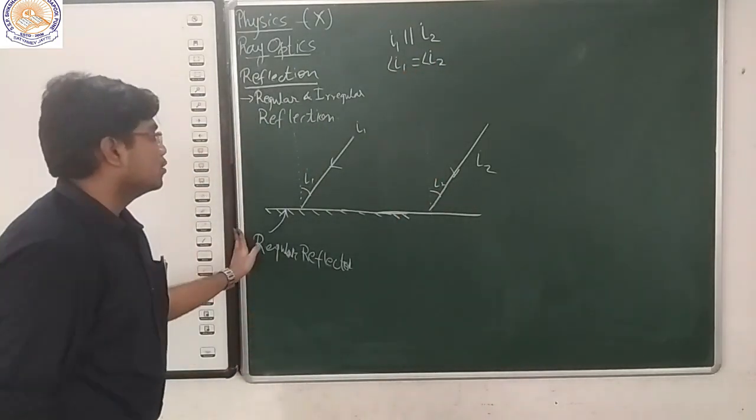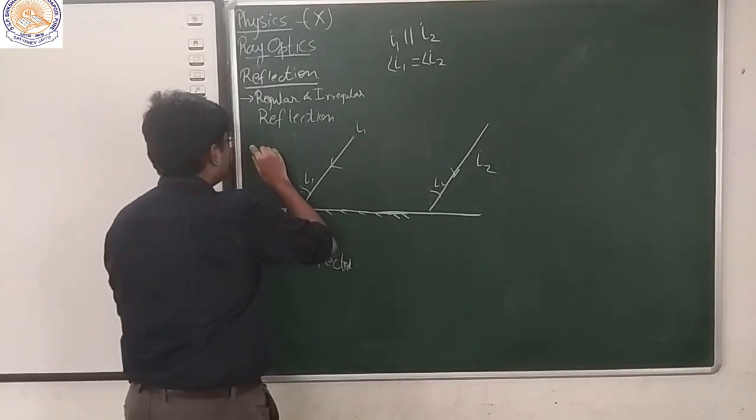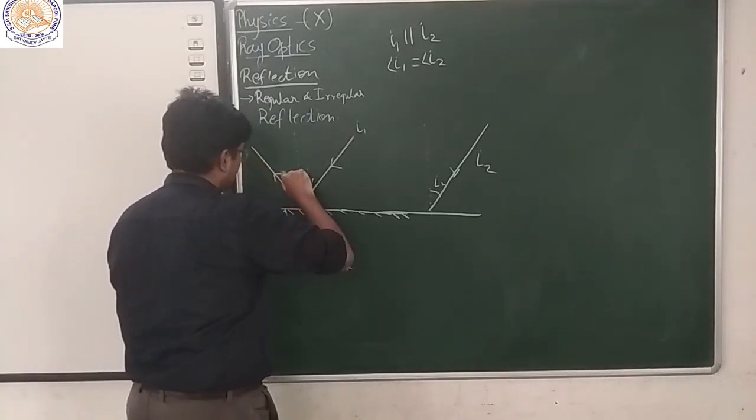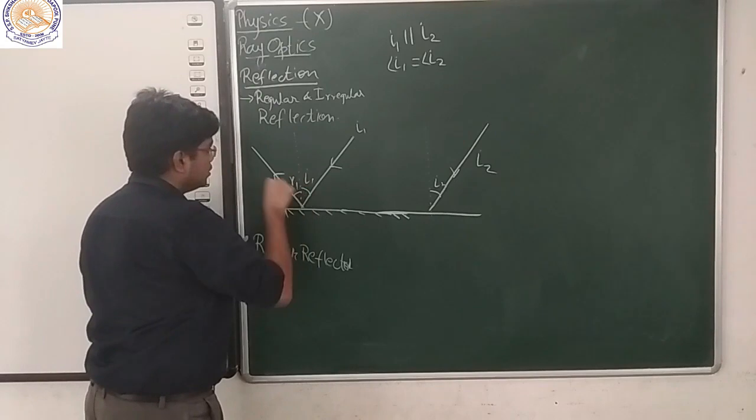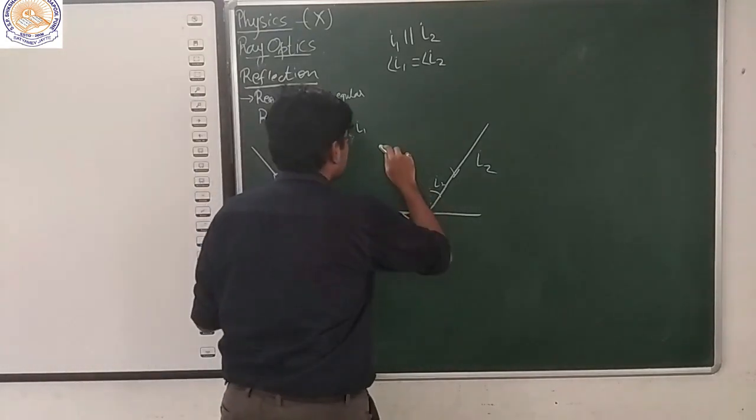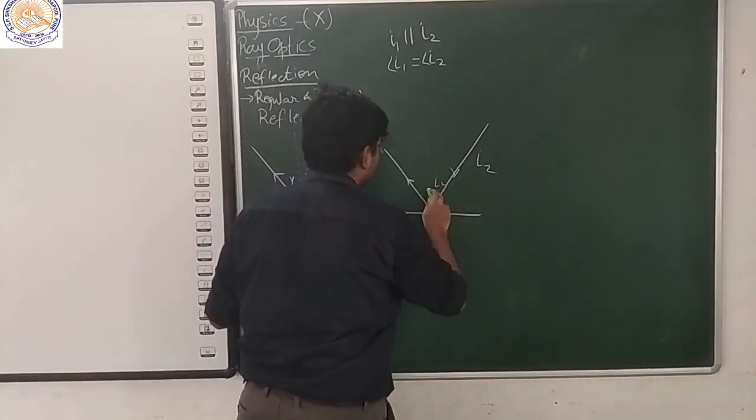Okay? Now, let's talk about the reflections. Let's say this is R1 and this is R2 for this.